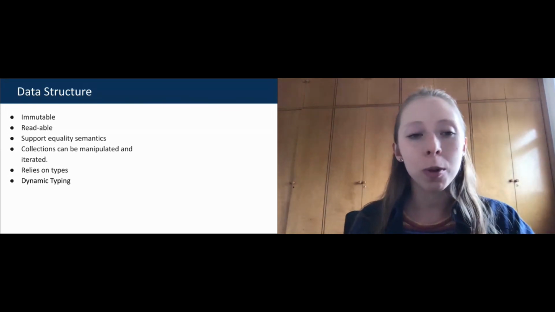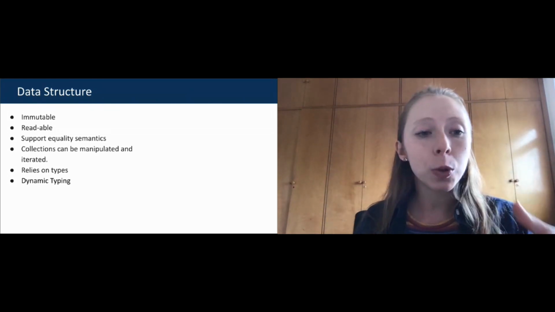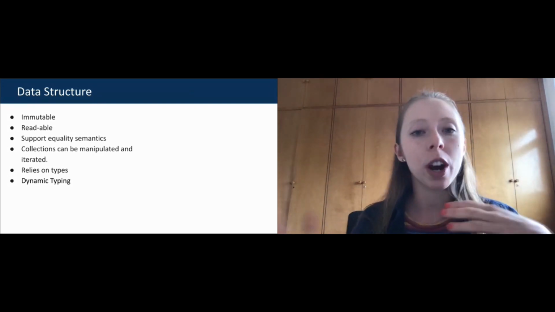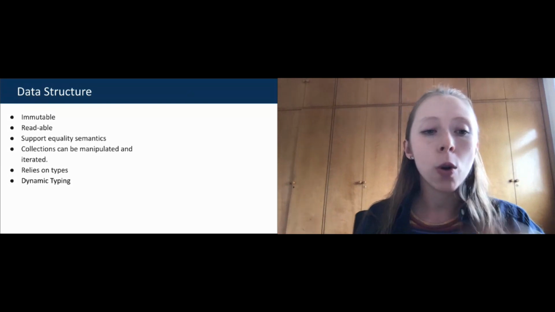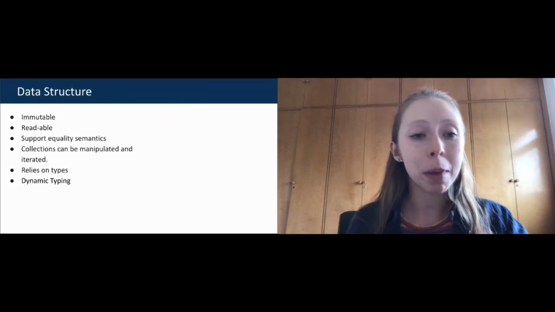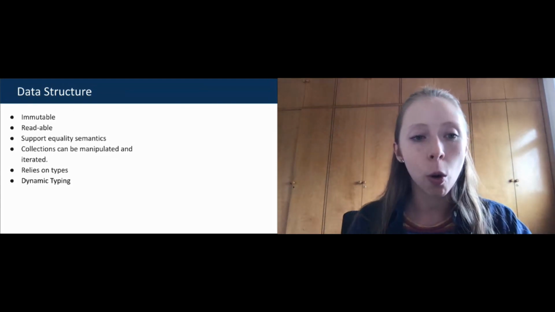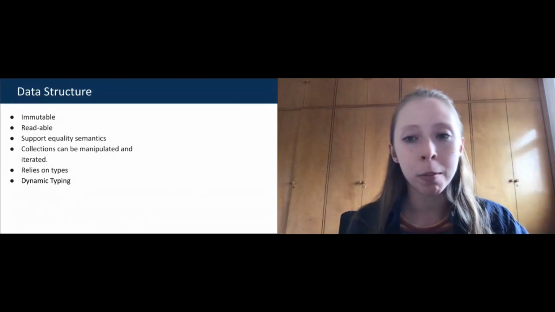So our variables are only readable. They are not able to be modified. And we support equality semantics, so we are able to compare variables, to compare values. And also we have lists, as I mentioned, so we have collections, and they can be manipulated and iterated over time.